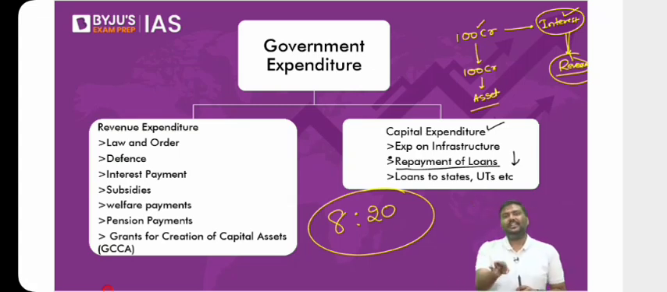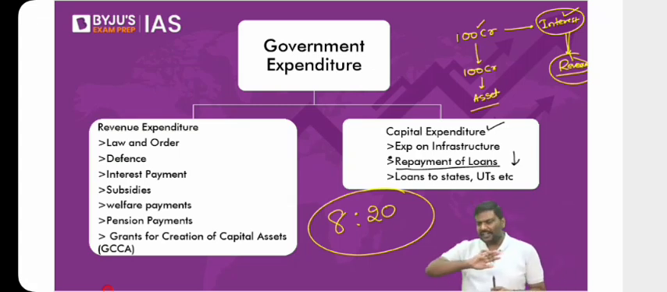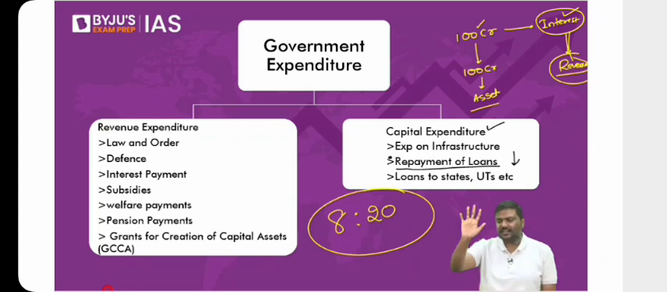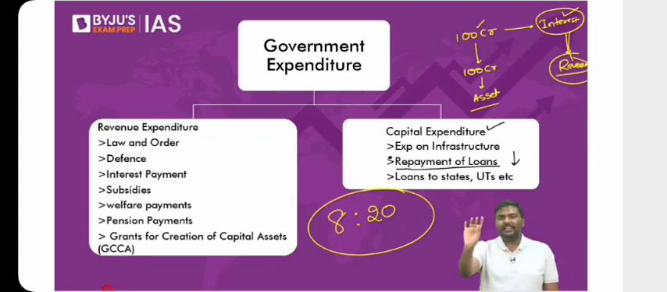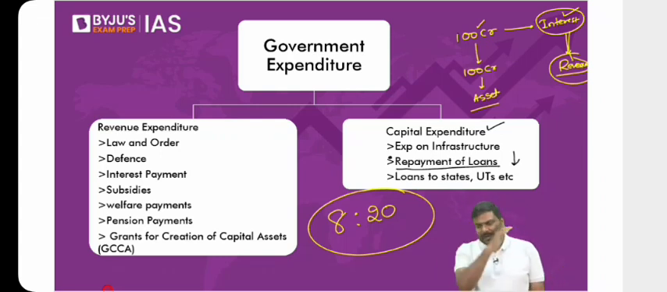Is it related to asset or not? Whether the government is spending directly or indirectly doesn't matter. Focus and answer my question: is it leading to creation of assets or not? If anything is leading to creation of assets, should it be part of the revenue side or capital side? It should be part of the capital.